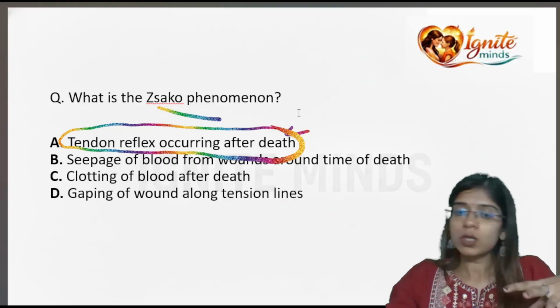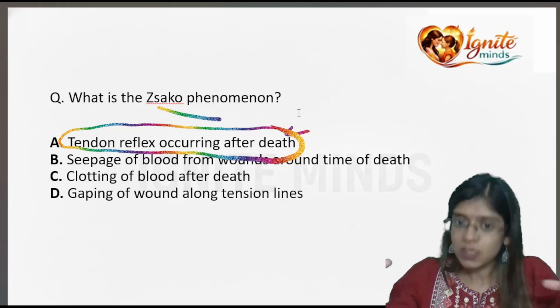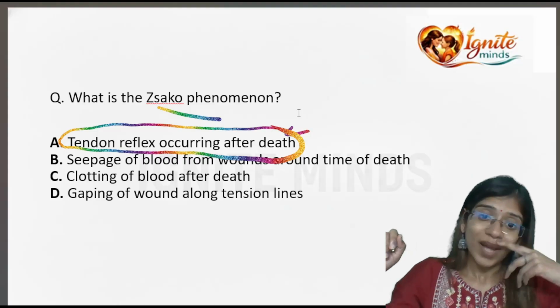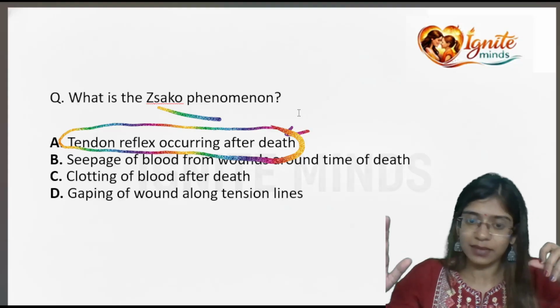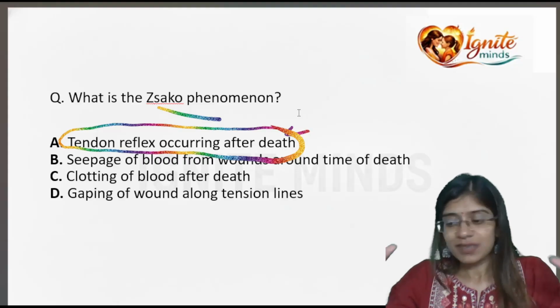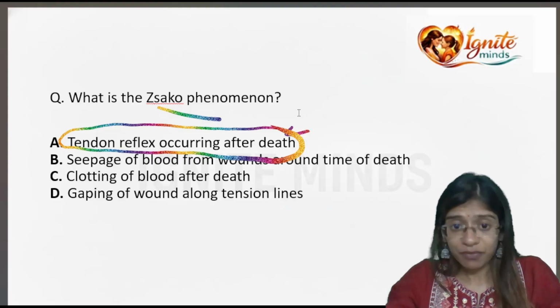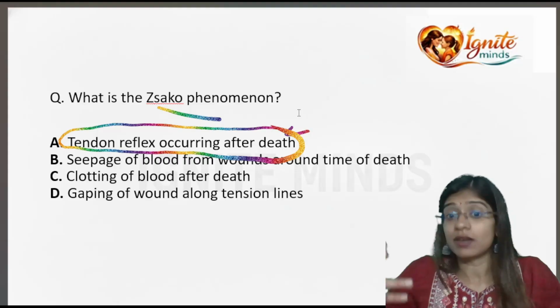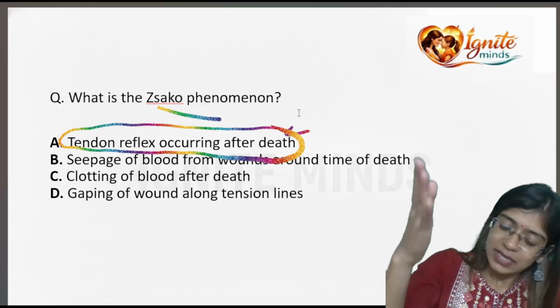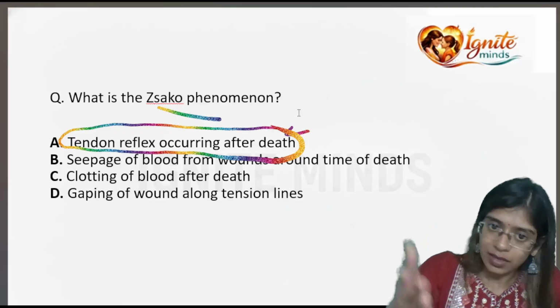Up to 2 hours, tendon reflexes, okay. Why so? Because within 2 hours after death initiation, muscles have residual ATP, right? Energy and calcium ions. So mechanically, muscles and tendons are irritable.